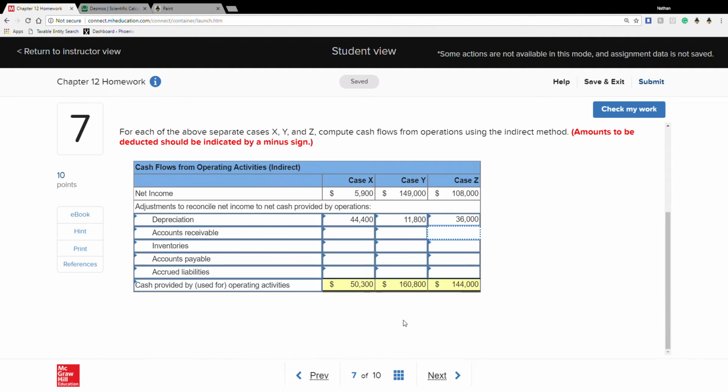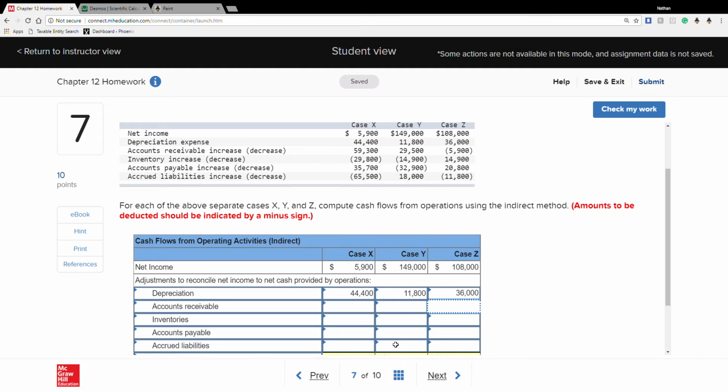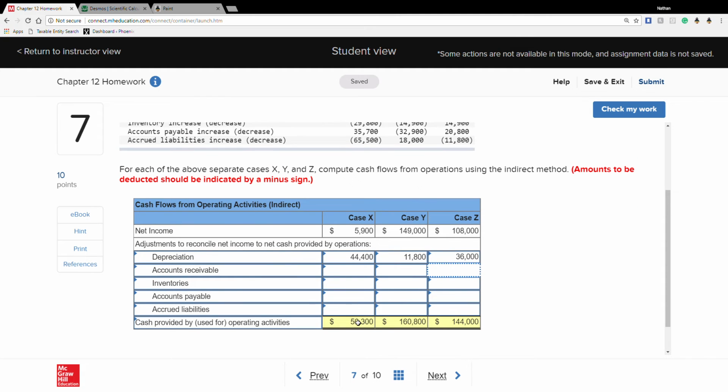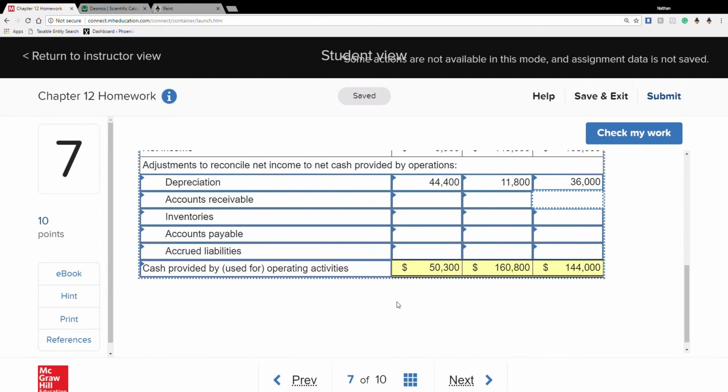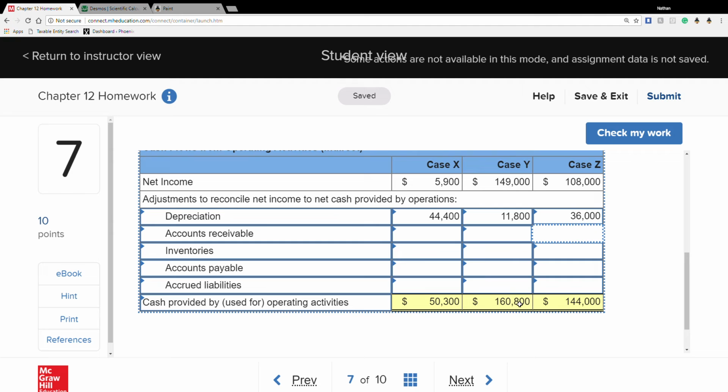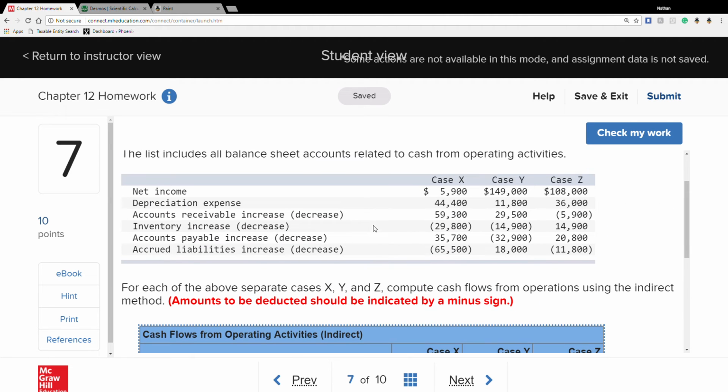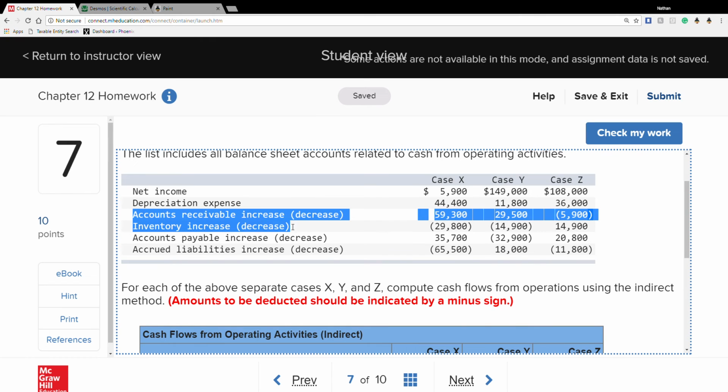And you'll notice Connect at the bottom is already doing the math for you. All we're doing is filling it in. Okay? Next one, accounts receivable.